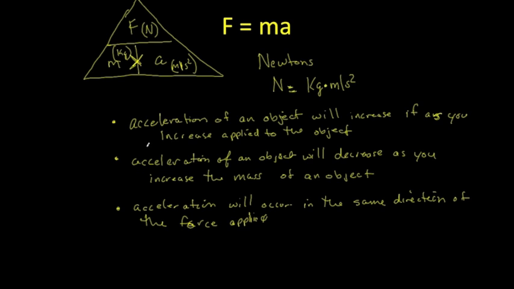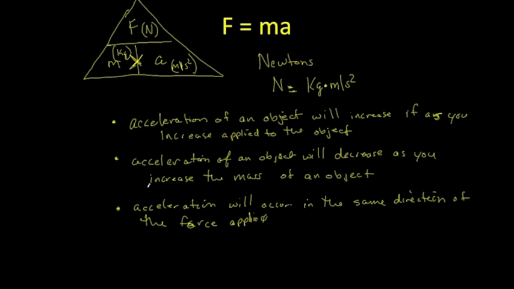So acceleration will decrease because it will not be as fast because it's twice as massive. It's got much more mass. It's got double the mass, so its acceleration rate will be cut in half. Okay? In both scenarios, the acceleration of the shopping cart is going to occur in the same direction as the force you apply to it.